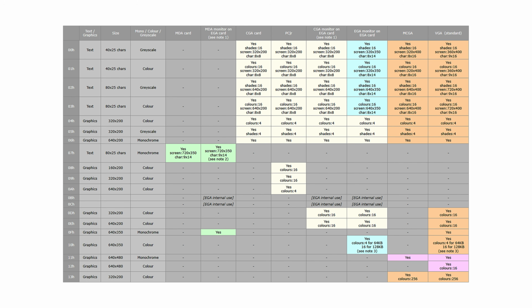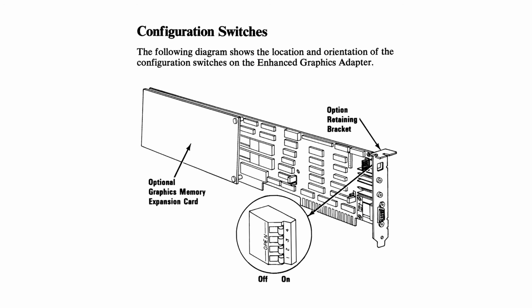CGA basically only let developers use one of 4 predefined palettes of 4 colours from an overall palette of 16, while EGA gave them any 16 they wanted from a palette of 64, so it was a huge improvement. The reason it was possible to display some EGA modes on a CGA monitor is because they both use TTL for signalling, and EGA graphics modes 0DH and 0EH, or 13 and 14, actually ran at a resolution and refresh rate that CGA monitors could display, and it turns out that these are the modes that most EGA games at the time used anyway. It was just a case of graphics card manufacturers choosing to allow this, and in IBM's case at least, they did.